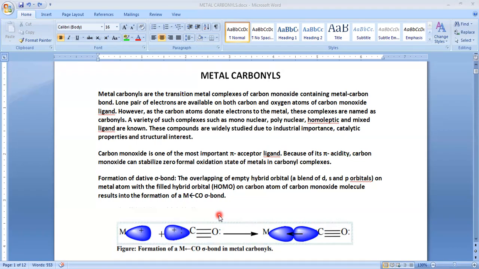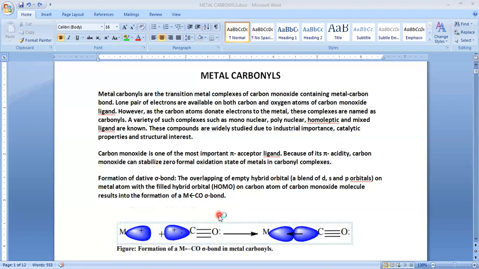Carbon has one lone pair of non-bonding electrons, and oxygen also has one pair of non-bonding electrons. Carbon can donate its lone pair, or else oxygen can donate its lone pair, thereby forming a bond between metal and carbon.